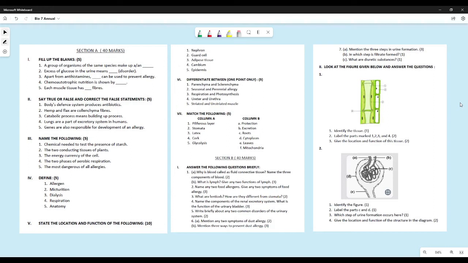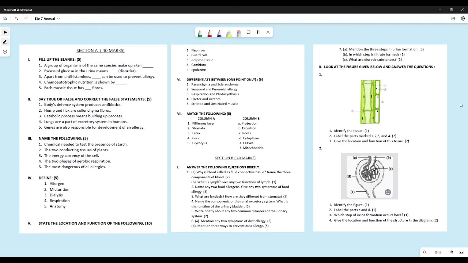These are the two phases of aerobic respiration. The most dangerous of all allergies, it is anaphylactic shock. So you get the spelling correct only when you are pronouncing it correctly. So it will be anaphylactic shock. So that is how the spelling goes. Now define allergen. Now many of you defined allergy over here. See, what you were asked to define was allergen. The substances, all you had to write were the substances that cause allergy are called as allergens.